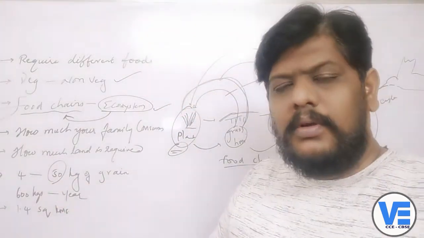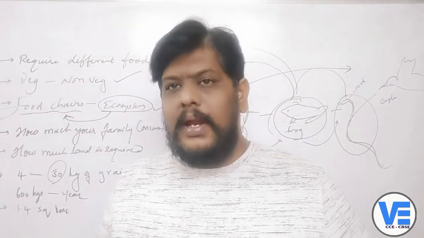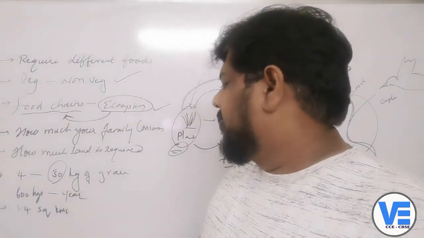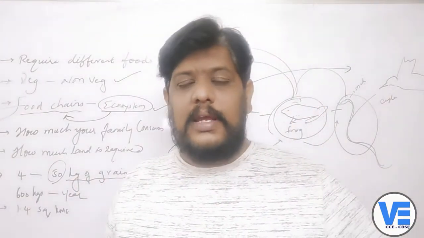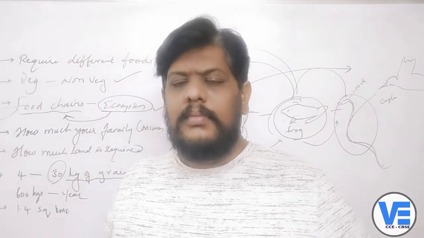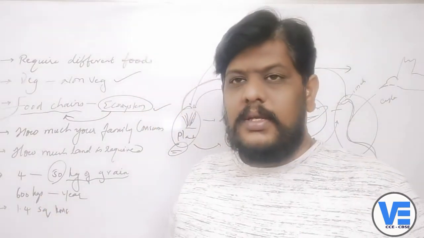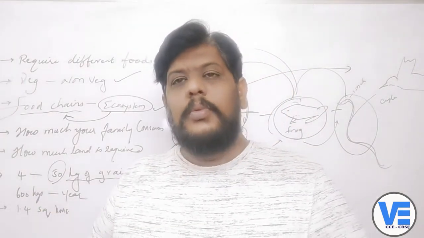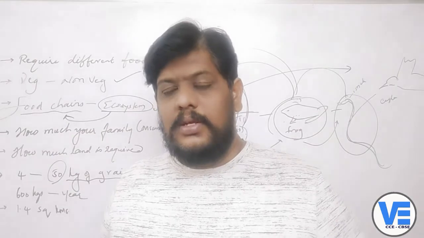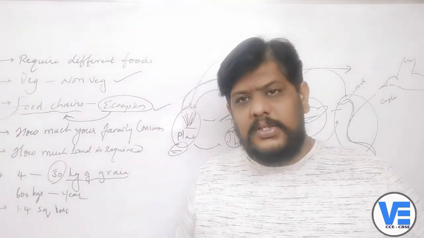That means there are four people in your home, and you require around 50 kgs of rice per month. So if you're eating rice three times a day, we'll take it as some 50 kgs of rice. Now if you need 50 kgs of rice a month, then what about a year? In a year, how much rice will you consume?